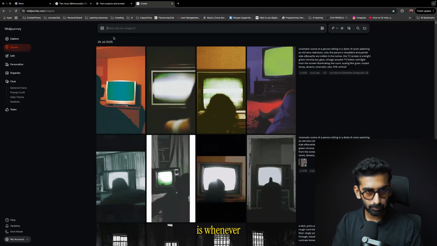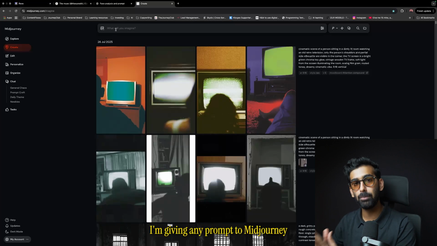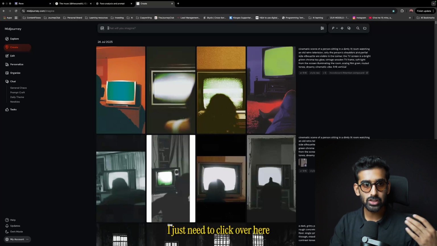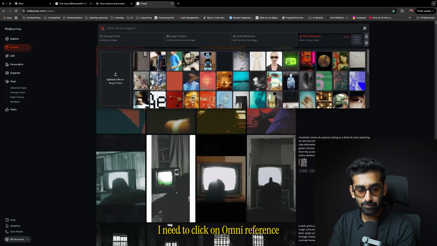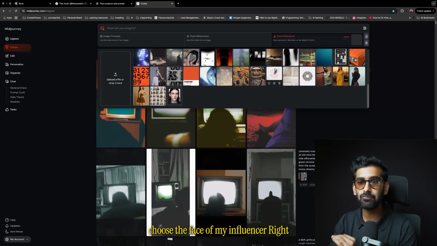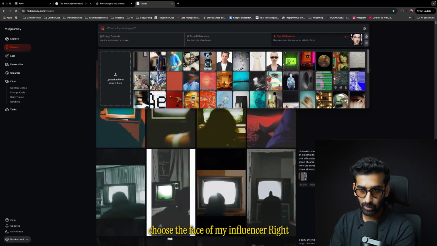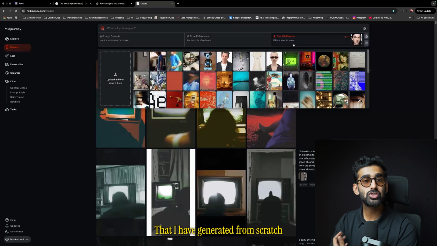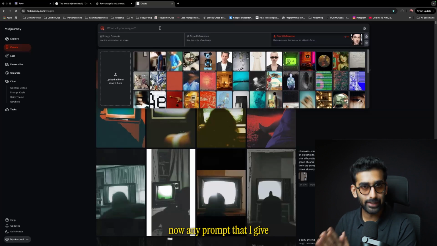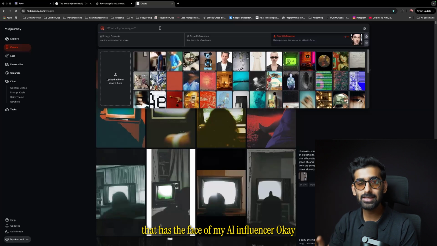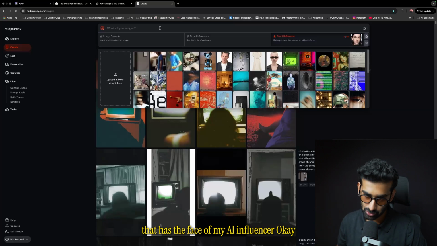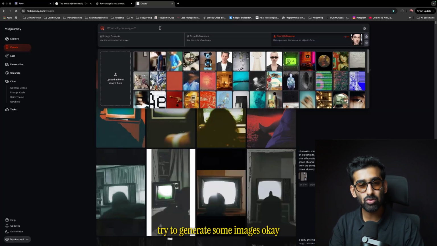Now what I'm going to do is, whenever I'm giving any prompt to Midjourney, before that I just need to click over here on this gallery type of icon. I need to click on omni reference and I need to choose the face of my influencer that I have generated from scratch. Now any prompt that I give is going to generate an image that has the face of my AI influencer. Okay, so let's try to generate some images.